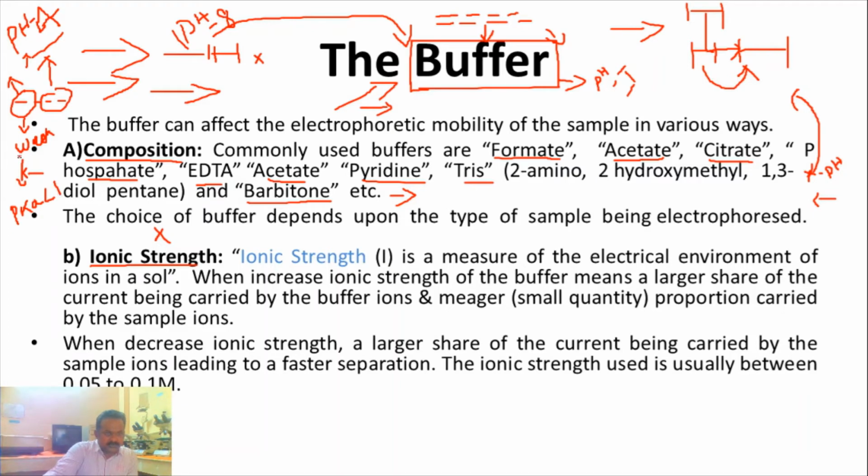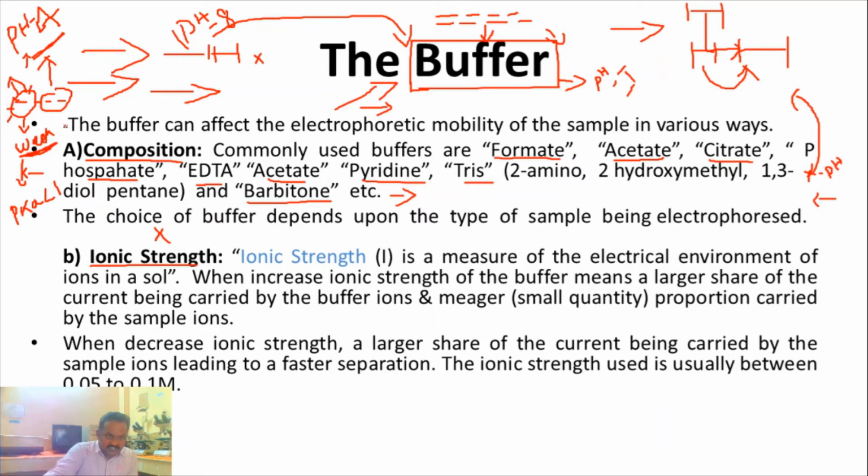So you choose weak acids. Weak acids will easily donate H plus ions, so with a high amount of H plus ions being lost from the acid part of the buffer, we can easily maintain pH 4.